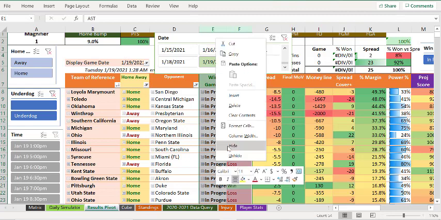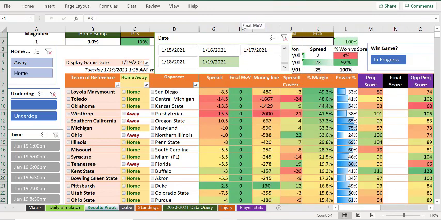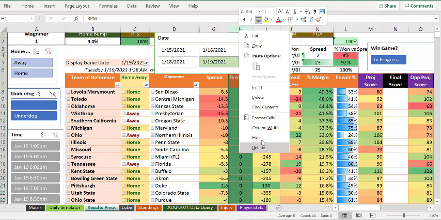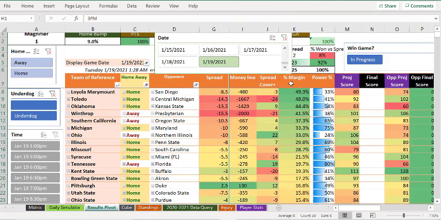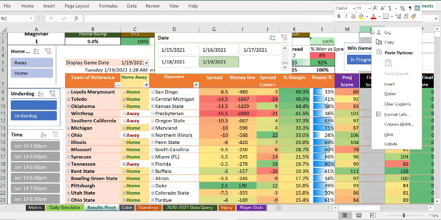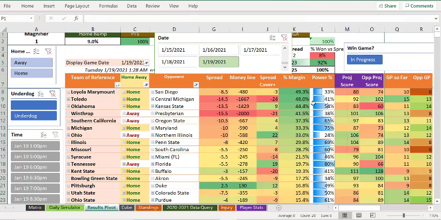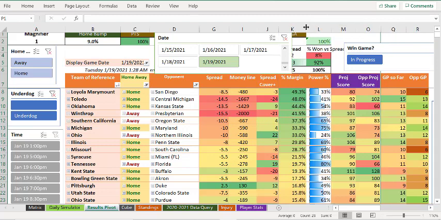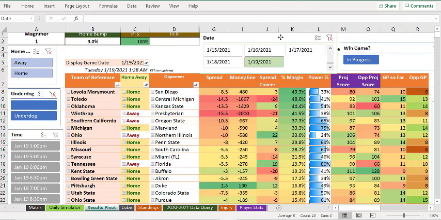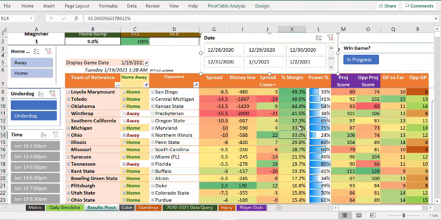I know there are a reasonable amount of games, 25 games I have in here already. This will change later on Tuesday the 19th. I'm recording this right past midnight in some time zone in the U.S. So I don't have updated lines and updated schedule and stuff for tomorrow that might change in stats and all kinds of stuff. So that being said, here's the preliminary look, descending by margin.